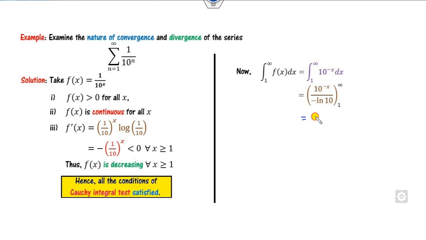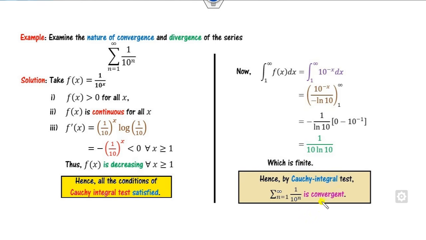What is the value at infinity? It is 0. What is the lower limit? It is 10 raised to power 0 minus 1 over minus 10 log of 10. So what is that? It comes to be 1 over 10 log of 10, which is a finite number. So therefore, if this is finite, by the Cauchy integral test, this series is convergent.